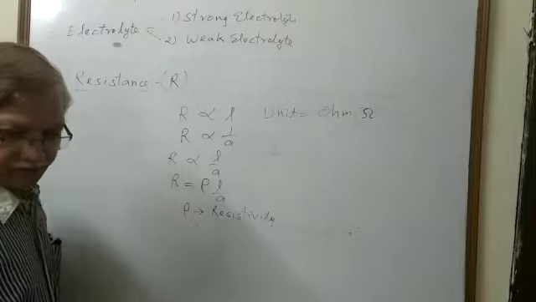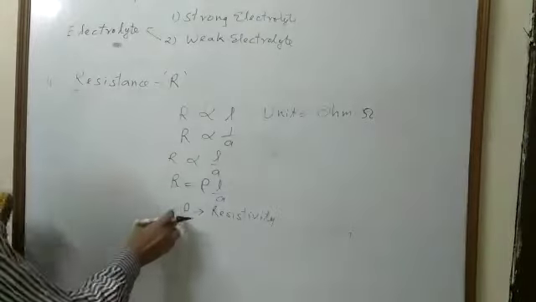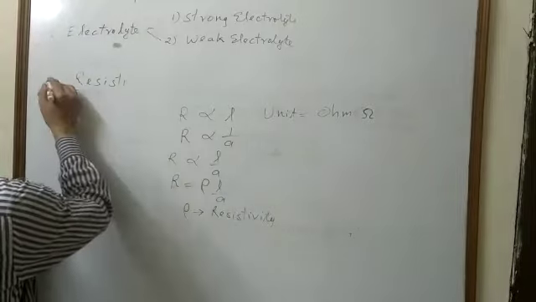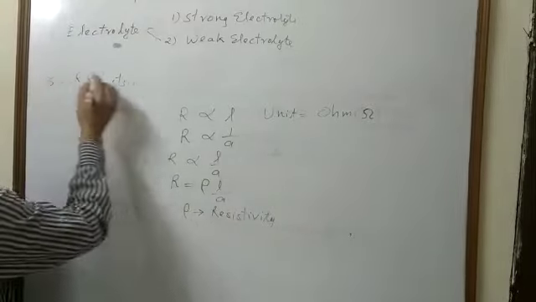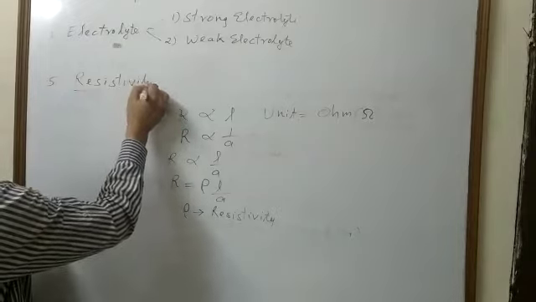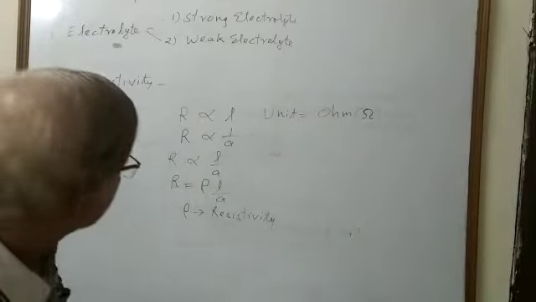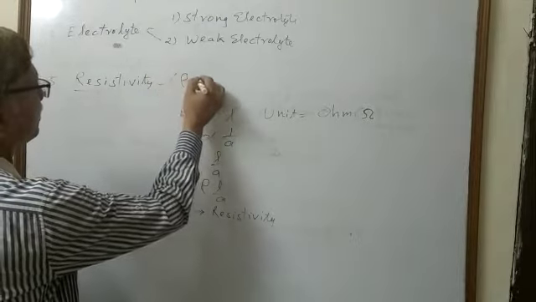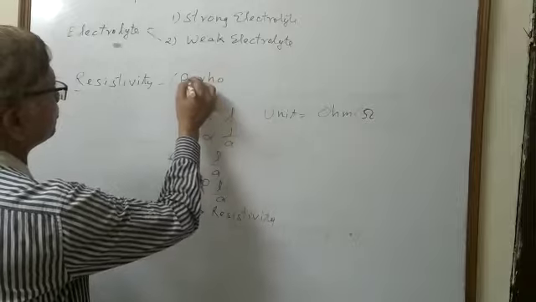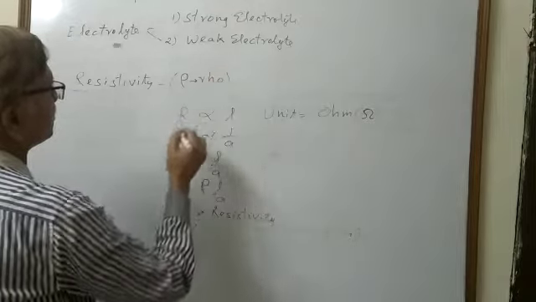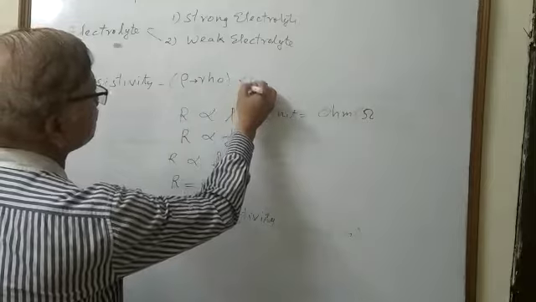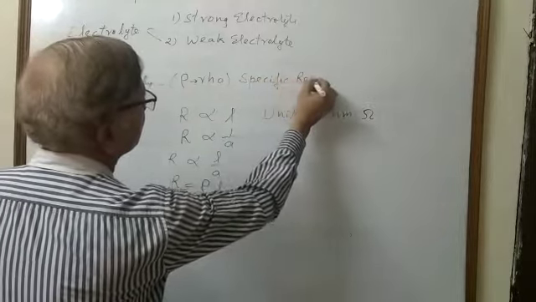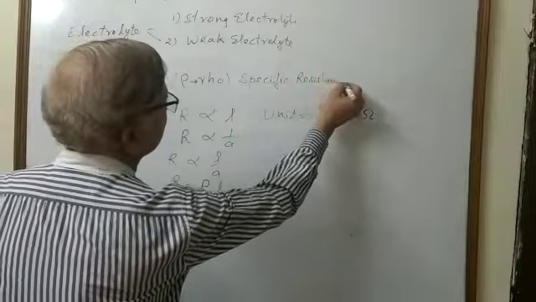Now next is resistivity rho. Resistivity is denoted by rho. It is also called specific resistance.